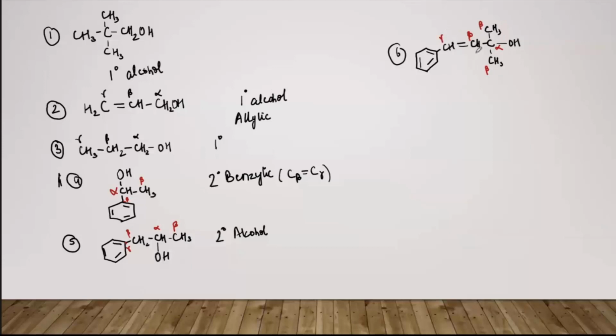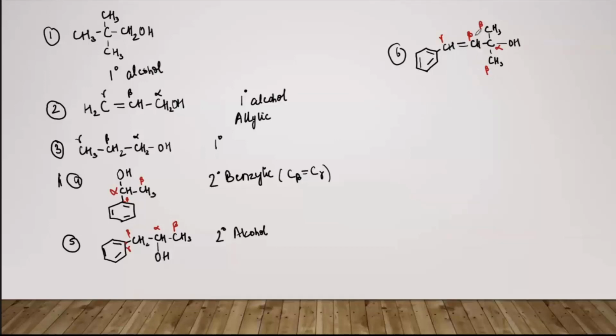ठीक है, so now we can clearly see that this alpha carbon is attached to 3 carbon atoms because we have 3 beta carbons. ठीक है, so number of beta carbon से भी हम पता लगा सकते हैं कि 1 degree है, 2 degree है या 3 degree है. ठीक है, so because we have 3 beta carbons, that means alpha carbon is attached to 3 carbon, and this is a 3 degree case, tertiary case.